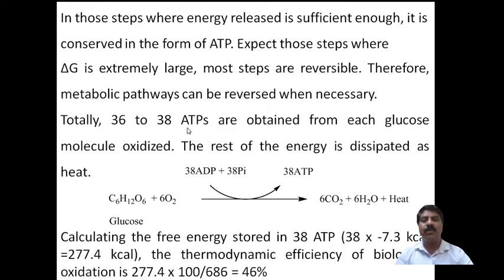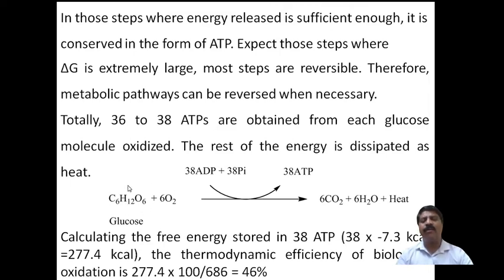If the energy is more, then reversible reactions take place. In total, 36 to 38 ATPs are obtained from each glucose molecule oxidized. One molecule of glucose simultaneously undergoes several steps of oxidation, or combustion, and during that, 36 to 38 ATP molecules are obtained. The rest of the energy is dissipated as heat. The excess energy is simply converted into heat.